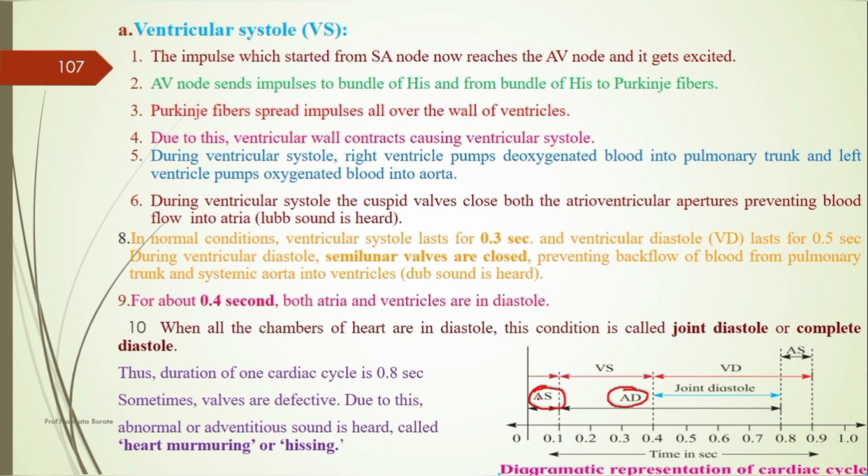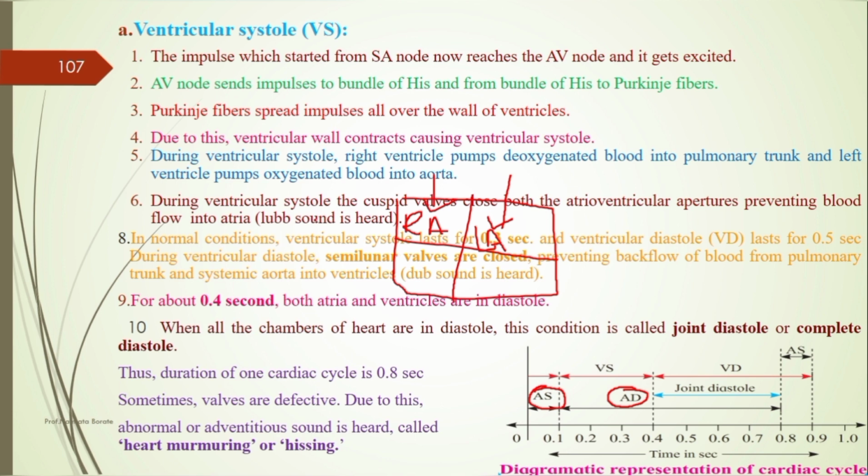When the blood enters the atrial region, the right atrium and the left atrium, I will draw it for better understanding. Here is the right atrium and here is the left atrium. The right atrium receives the deoxygenated blood and the left receives the oxygenated blood.